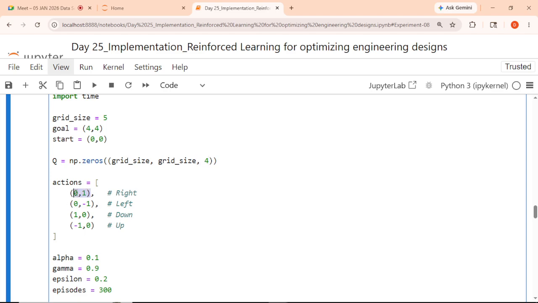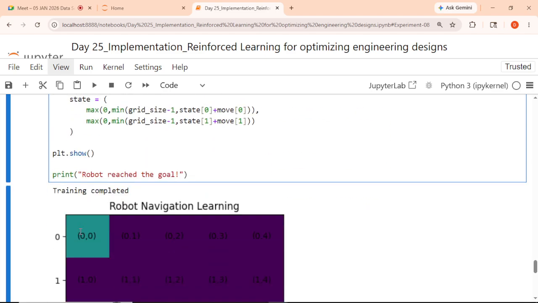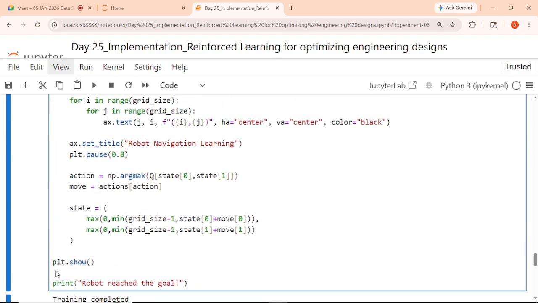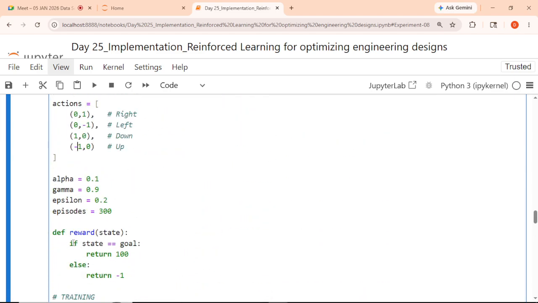Again, actions: for the right action, it should move to 0 comma 1. For the left action, it should move to 0 comma minus 1, correct? On the X axis, negative and positive will be there. For up and down, it is defined with the help of 1, 0 and minus 1, 0. Here, for 0, 1, 2, 3, the downward side has positive values, that's why it is taken like this. If you take minus 1, 0, the graph will be different, an inverted one. Don't worry, if you go with our traditional way, it will work. So it's completely fine.